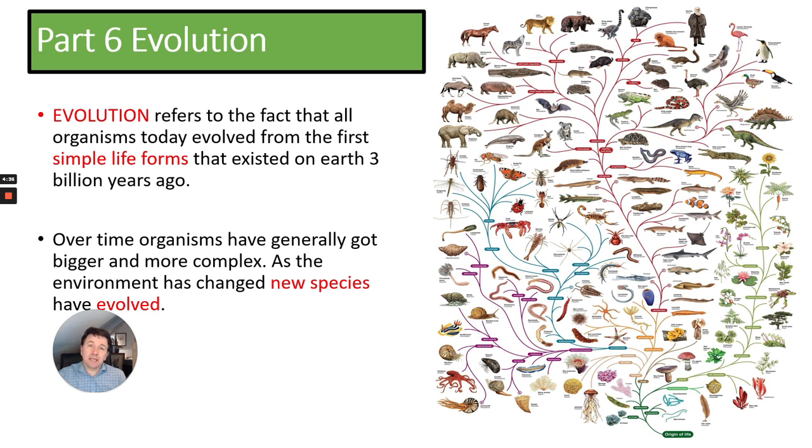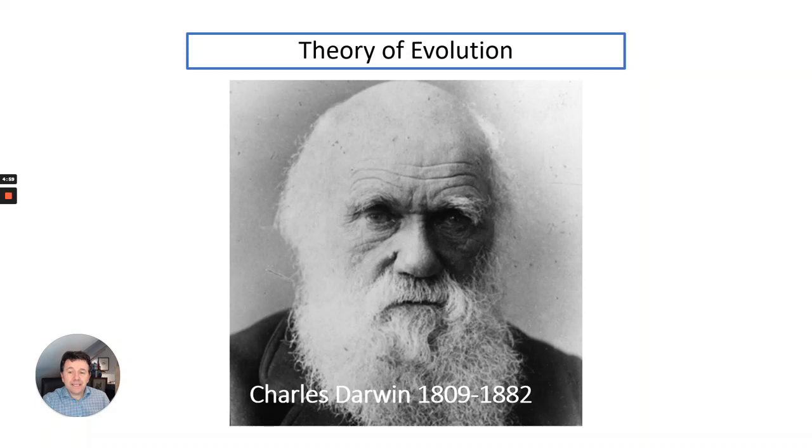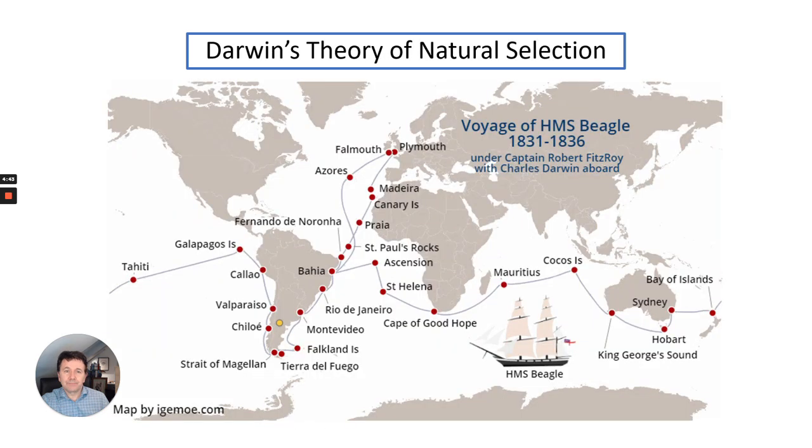Now, what we need to think about is, how has that process of evolution occurred? There are many different theories of evolution, but one of the main and most important theories comes from this man here, Charles Darwin, who lived from 1809 to 1882, and he came up with the theory of natural selection.